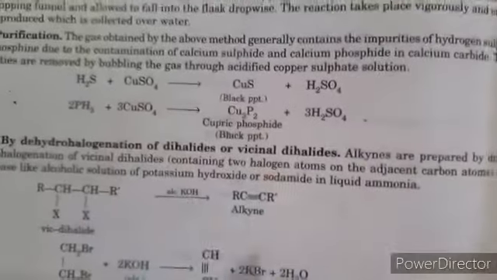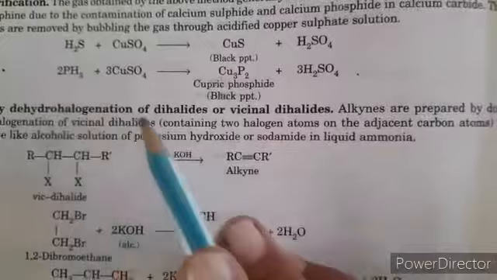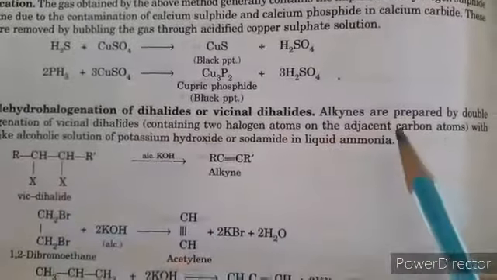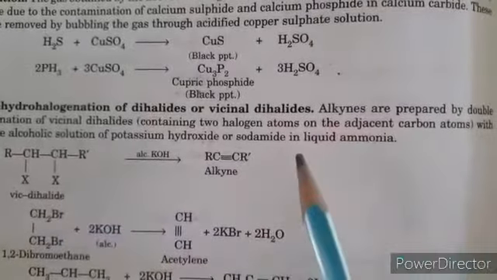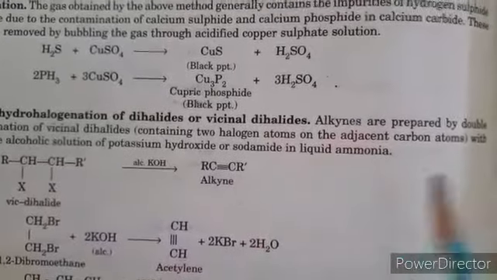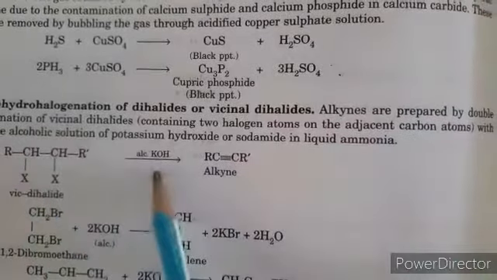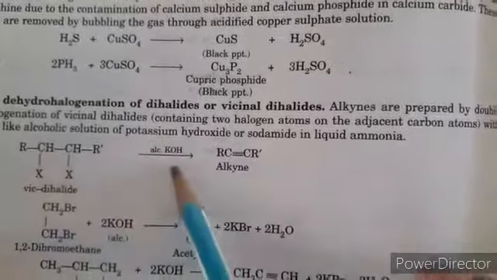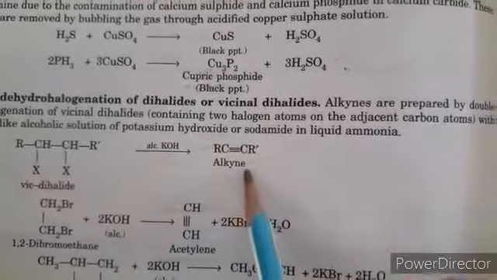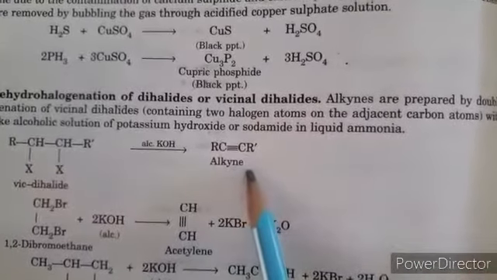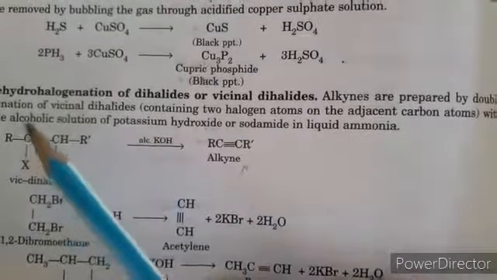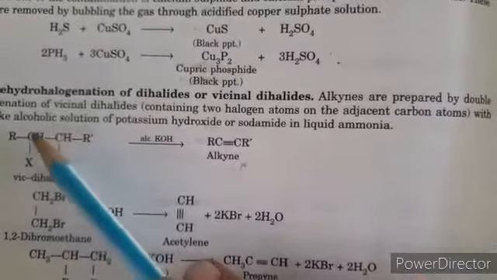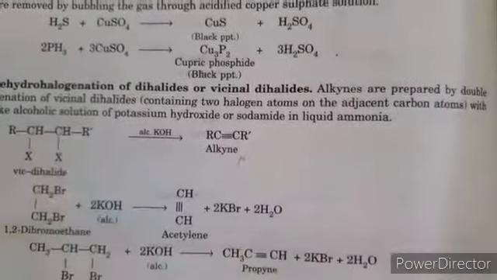Next, we prepare it by dehydrohalogenation of dihalides or vicinal dihalides. When we react vicinal dihalides or dihalides with a strong base in alcoholic solution, such as alcoholic KOH, it forms an alkyne molecule. It releases two HX molecules from adjacent carbon atoms because the two halogen atoms are adjacent to each other.